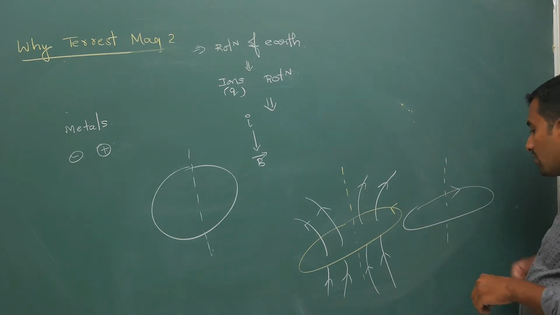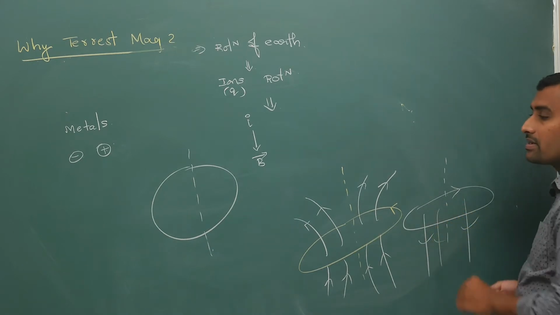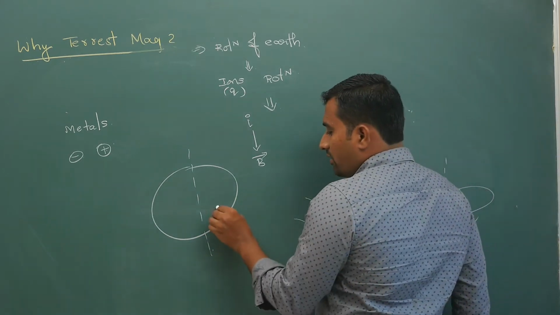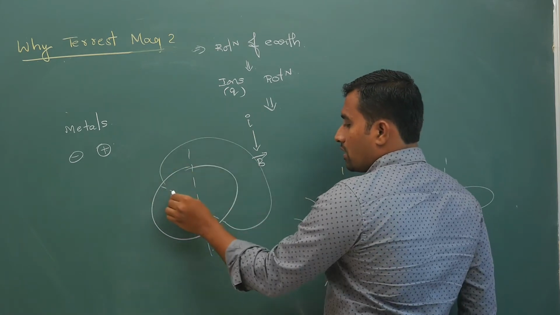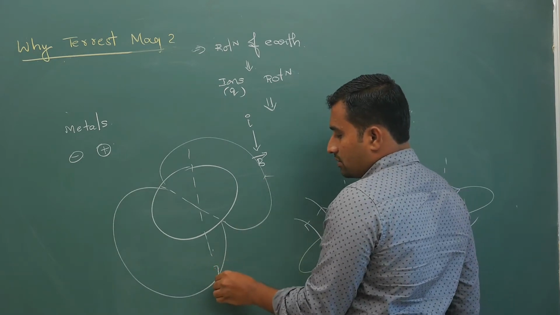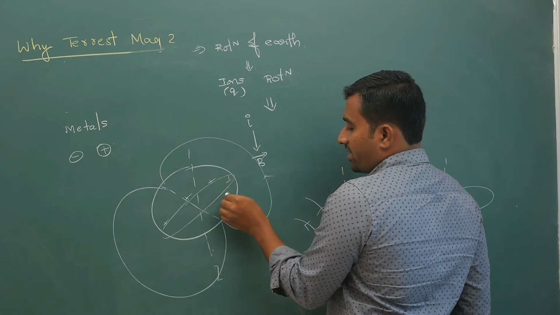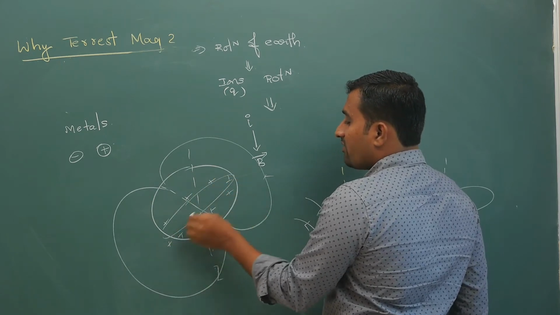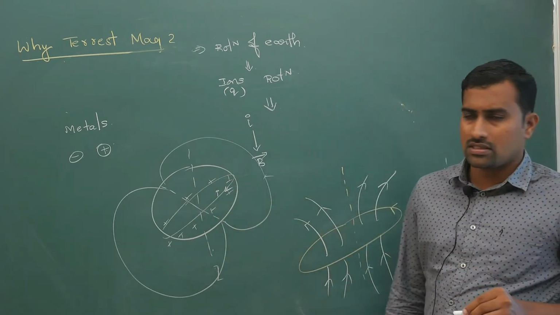But for understanding's sake, if it is clockwise rotation, the field will be downwards, so the poles will be going like this. Because of rotation, your charges are indirectly rotating. If they are positive charges, your current is going like this, so it is clockwise rotation.